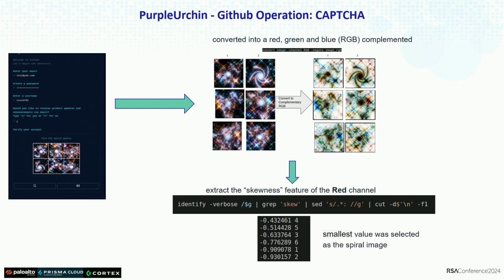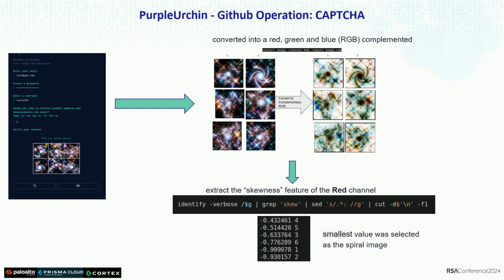The mechanism was very simple. The only thing he had to do in this kind of CAPTCHA was identify which one is the spiral galaxy. With just one or two command lines, he converted the original image to red, green, blue, and then calculated the queuing of the red channel.